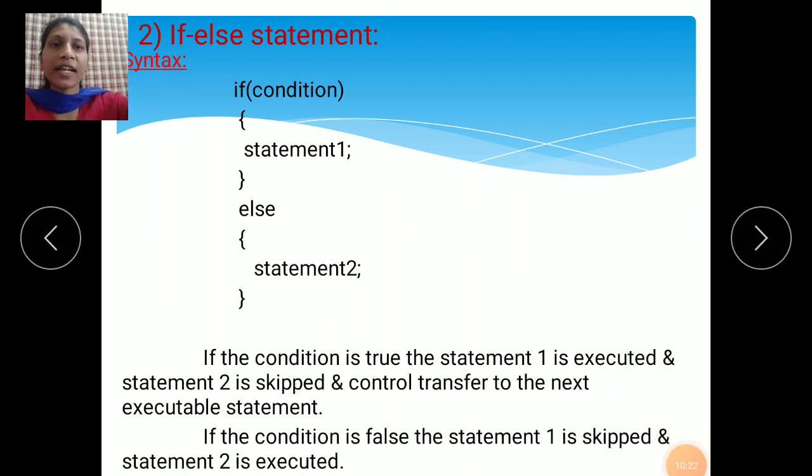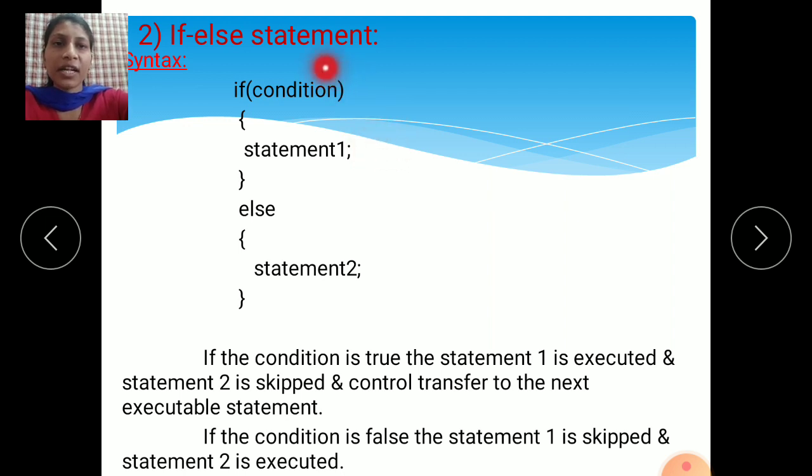Okay, then the second conditional control statement is the if else statement. The syntax of if else is: if condition, write down whatever condition you want, in parentheses, in round brackets. If this condition is true, the immediately followed part is executed.